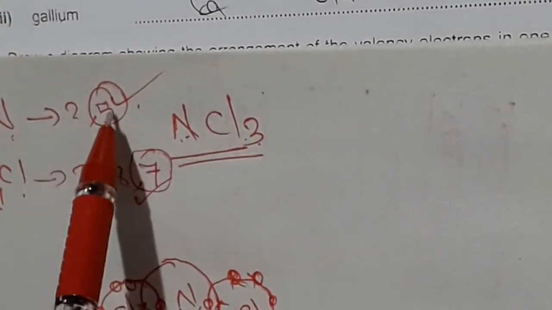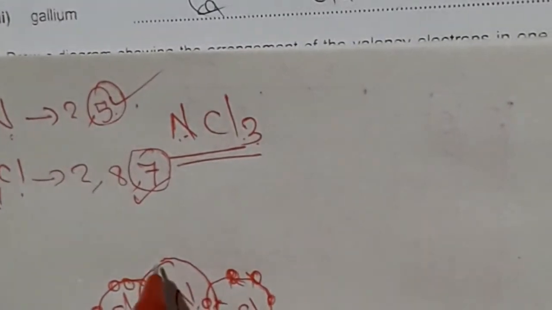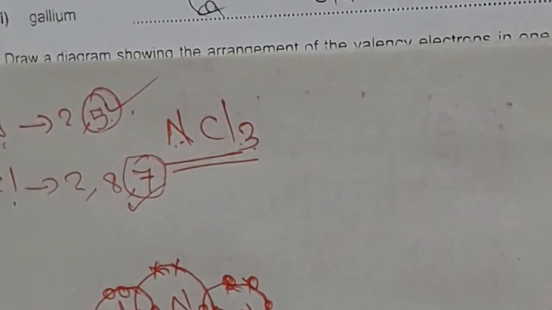Look here, nitrogen outer shell 5 electrons. We did 1, 2, 3. How many left? 2 electrons left. These 2 electrons we will show over here. So I will repeat this again.